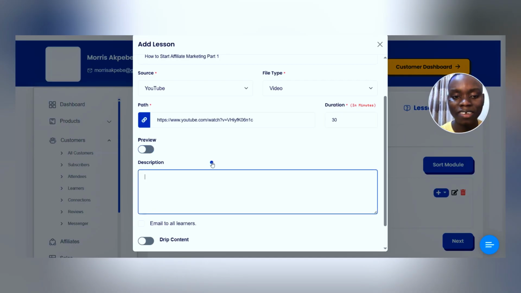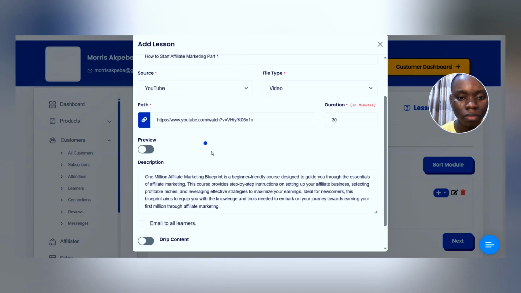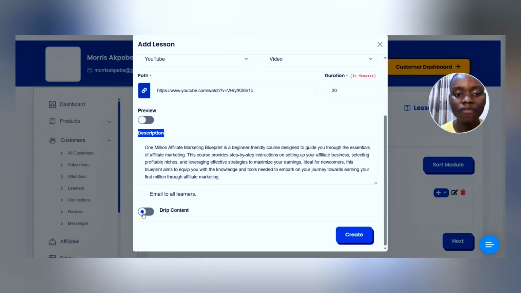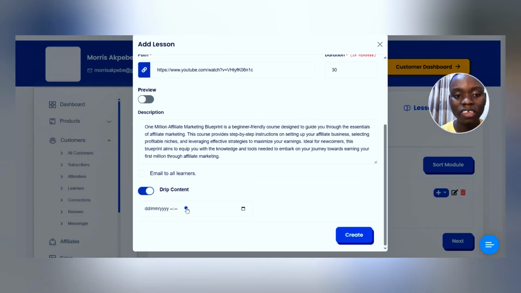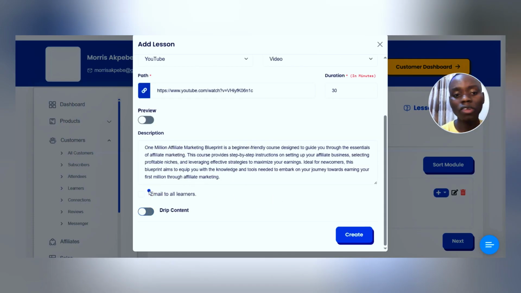So here you can write any description. Let's use the same description we used the other time. You can add any description. And if you want it to be a drip content, meaning you want it to show at a particular time, let's say I want this content to be available in the class on June 1st. It can be possible. That's what the drip content is about. But for this case, we want it to just be there.